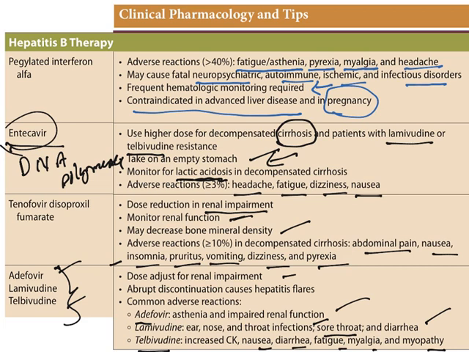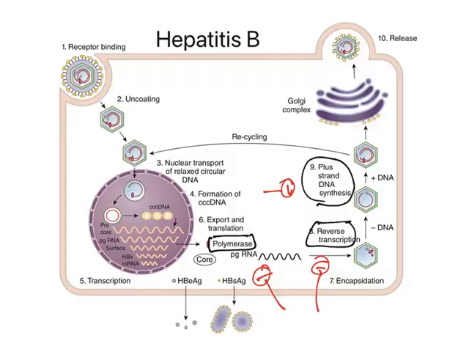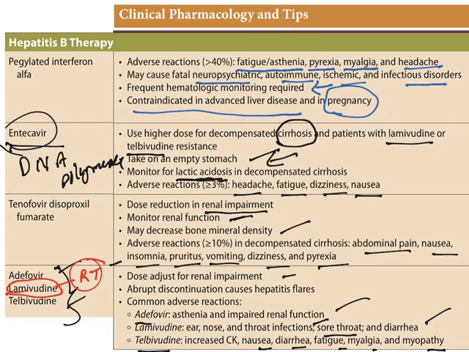Now out of all these drugs, lamivudine will inhibit the reverse transcriptase enzyme. You can see this. Lamivudine will inhibit this enzyme, whereas the remaining drugs inhibit DNA polymerase. Whereas interferon, as I told you, increases NK cells and antiviral proteins. So this is about the treatment of hepatitis B.